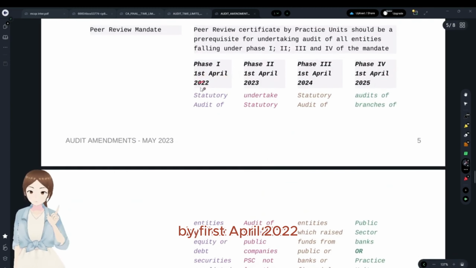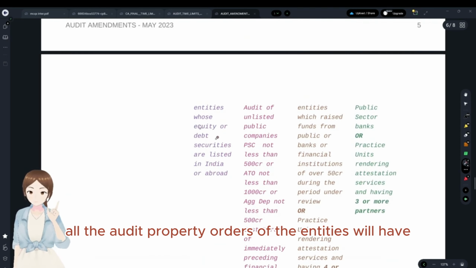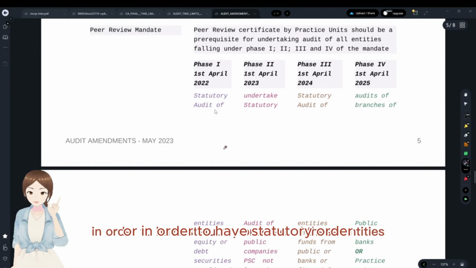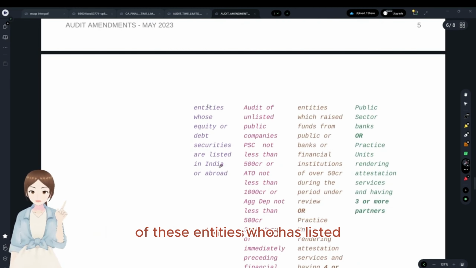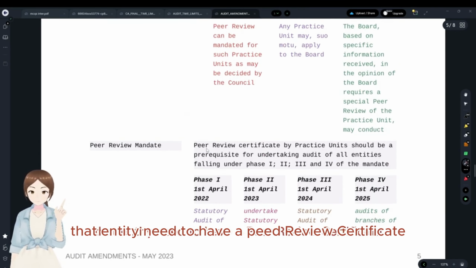By 1st April 2022, all the statutory audits of the entities who have equity or debt securities listed in India or abroad. In order to have statutory audit of these listed entities, the auditor needs to have a peer review certificate.